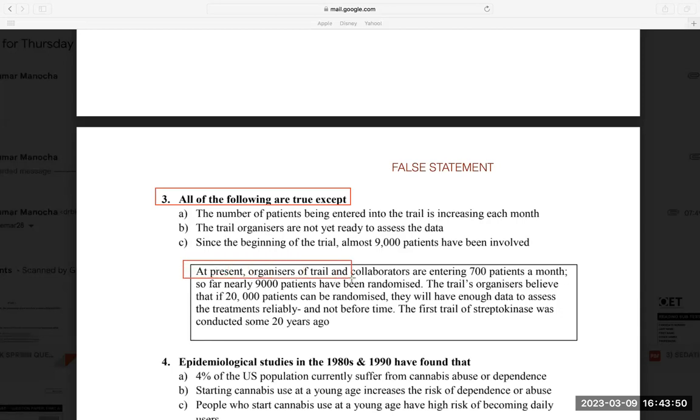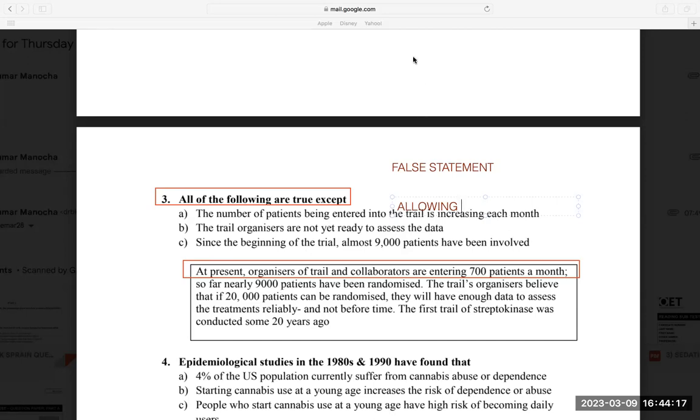At present, organizers and collaborators of the trial are entering 700 patients a month. Entering is not a very good word. We could have said are taking or are allowing. So there are 700 patients which are being allowed by organizers and collaborators. So that is why it is an active voice. Organizers and collaborators are entering, that means they are allowing 700 patients a month for the trial.